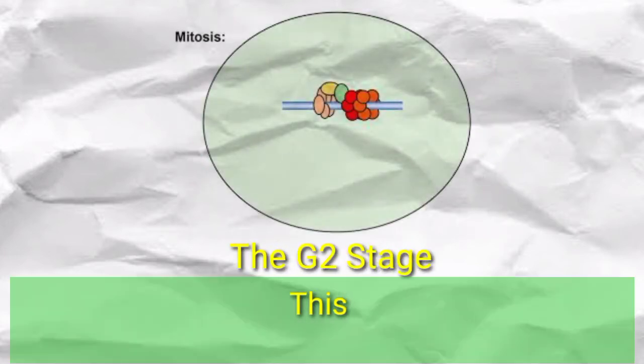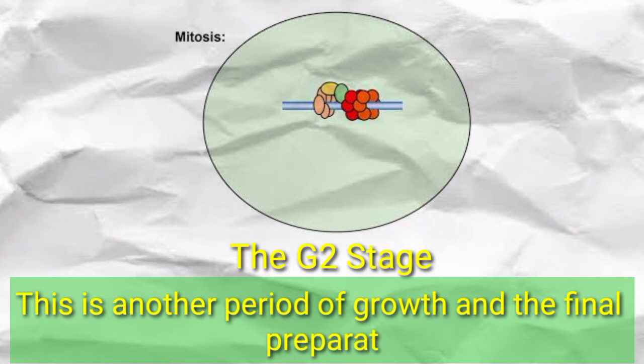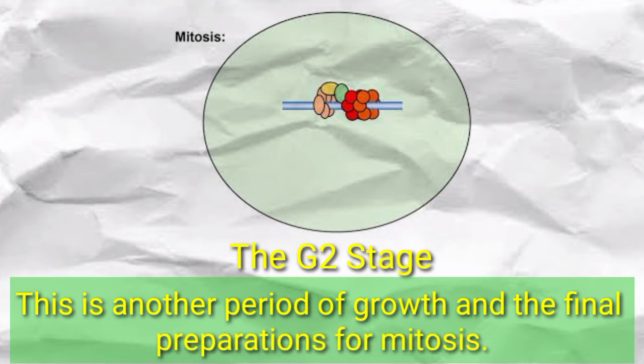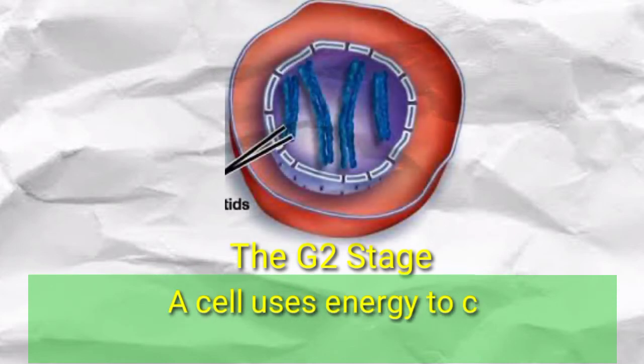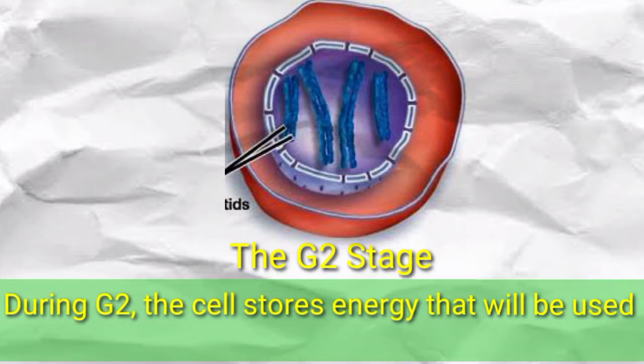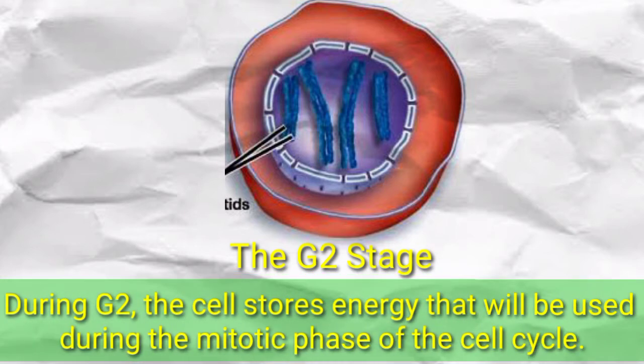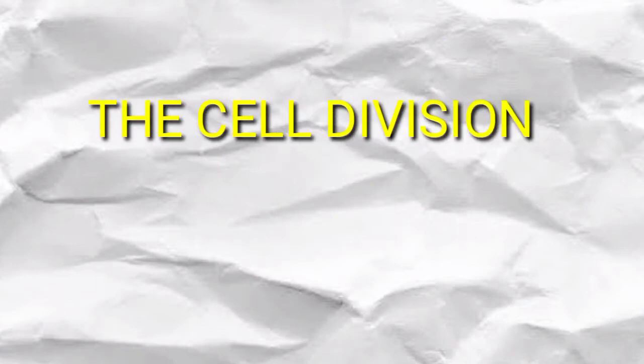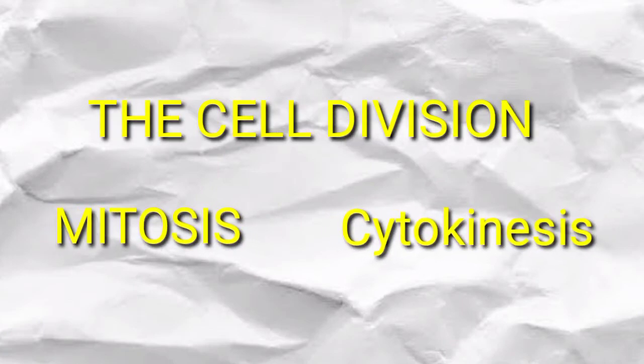The G2 stage. This is another period of growth and the final preparation for mitosis. A cell uses energy to copy DNA during the S stage. During G2, the cell stores energy that will be used during the mitotic phase of the cell cycle. The cell division: mitosis and cytokinesis.